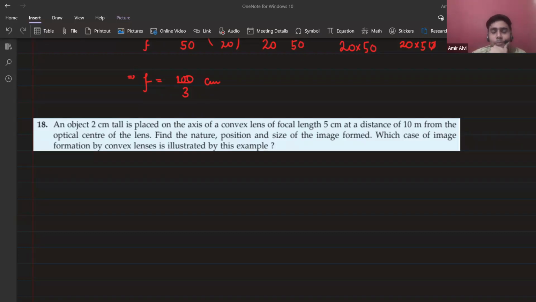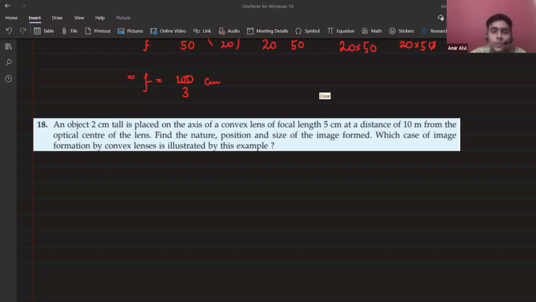Can anybody tell me what is the case when we place an object between the focus and the optical center? What kind of image is formed? Sir, why are you smiling? I'm just asking that everybody said concave.